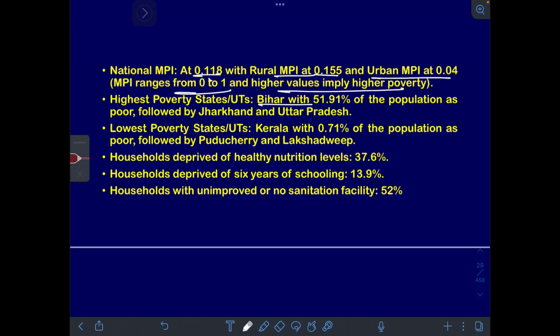Highest poverty states: Bihar, followed by Jharkhand and UP. Lowest: Kerala, followed by Puducherry and Lakshadweep. Households that were deprived of healthy nutrition levels stand at 37.6%. Households deprived of 6 years of schooling, 13.9%. Households with unimproved or no sanitation facility, 52%.